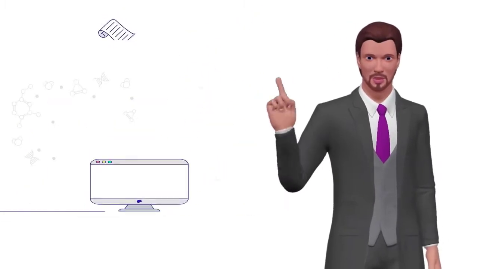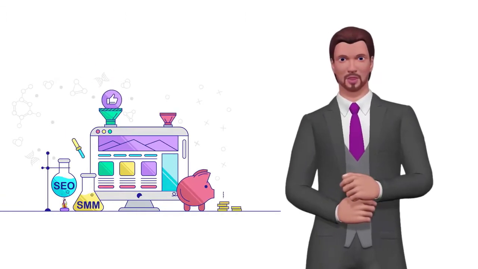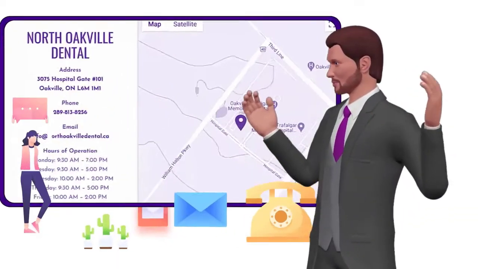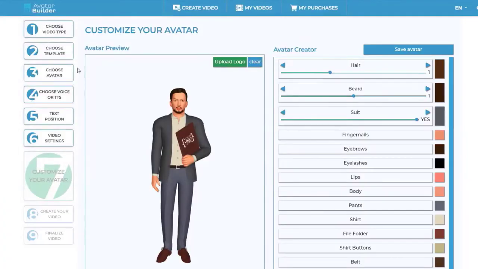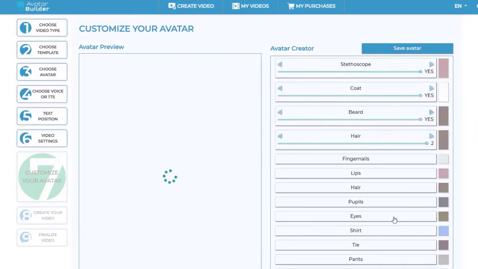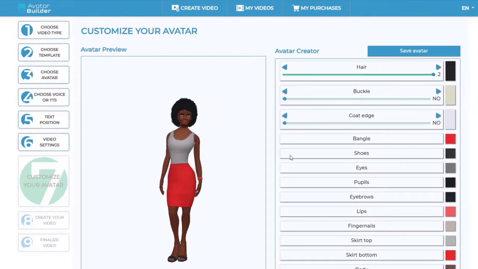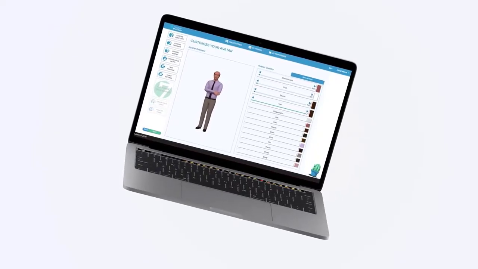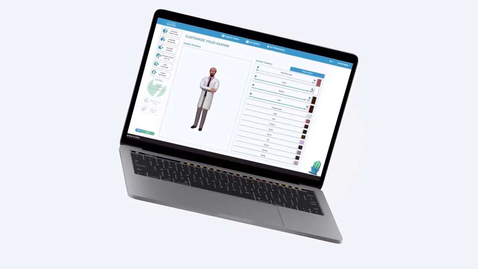Select from our wide variety of 3D avatars built into the app and customize everything from head to toe using the revolutionary, first of its kind visual avatar builder technology. Custom make your own 3D avatar for any marketing goal to convey your message to the masses and grow your brand in a fun and engaging way. You have total control over the customization process.